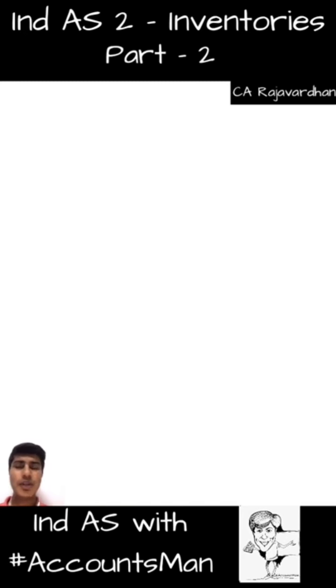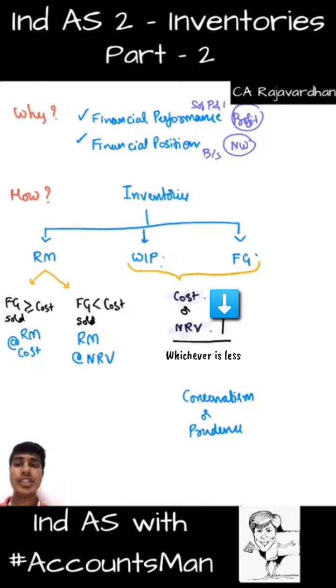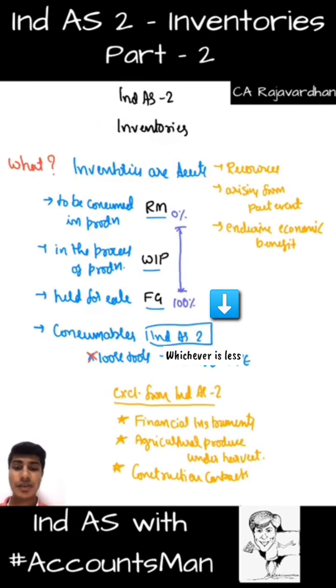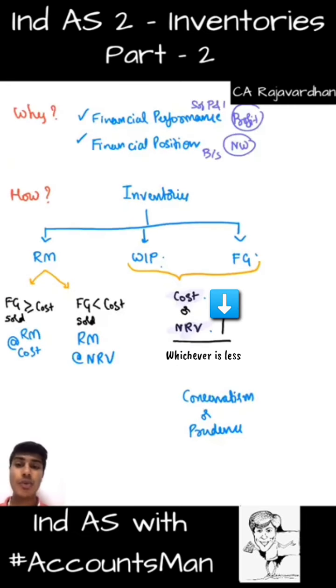In the previous video, we were discussing Ind AS 2 inventories and we had answered the questions regarding what is inventory, and we had also discussed why do we value inventory, and we had also moved into how. However, we discussed the word cost in detail in the previous session, but we were not able to discuss NRV. So let's just summarize the cost that we've discussed and then go to NRV. So let's go to cost here.